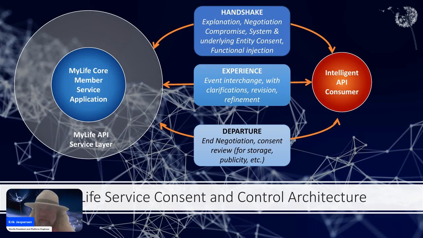So an avatar will negotiate and handshake with My Life, at which point necessary functions would be injected. If your consumer doesn't know how to show an experience like the graphic novel style I just showed you, it would inject your intelligent consumer with that ability if consent mechanisms were aligned.